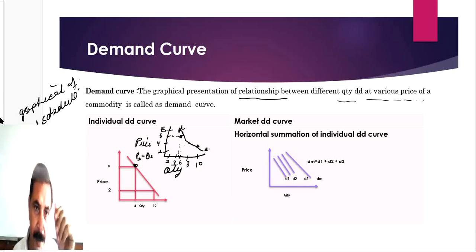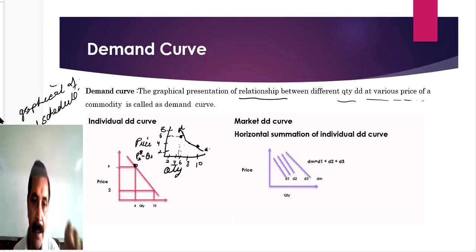Like at this point the price is 8, and at rupees 8 per unit the demand of this buyer is for 4 units. Similarly, if you move from point A to point B, you will find that at point B the price is 2, and the demand for that commodity is 10 units.